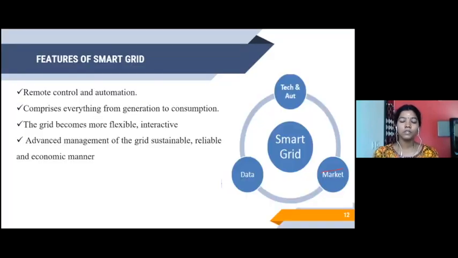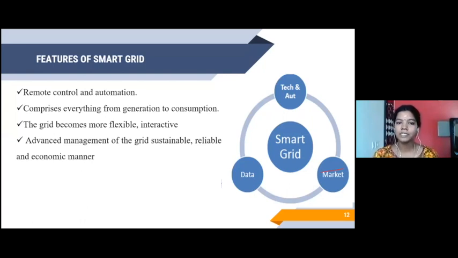Fine. So what are the essential features of the smart grid? The first one is remote control and automation. This is where the entire Internet of Things comes into the picture. You are able to control a meter remotely. We know that there are a lot of drawbacks behind this, but this automation is for sure required in a smart grid. You should be able to control any meter remotely. If you are not able to control, at least you should be able to look into the readings. That will help us for the next kind of automation. So remote control and automation is an essential feature of the smart grid.